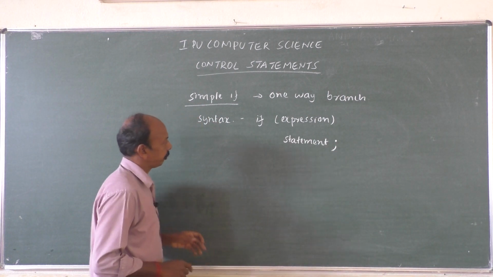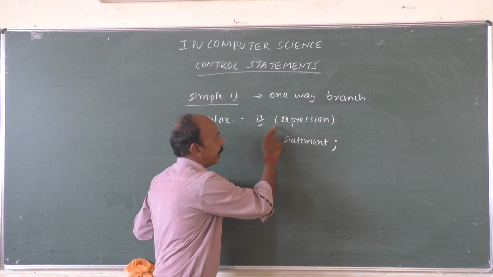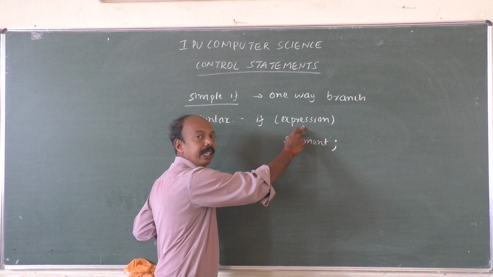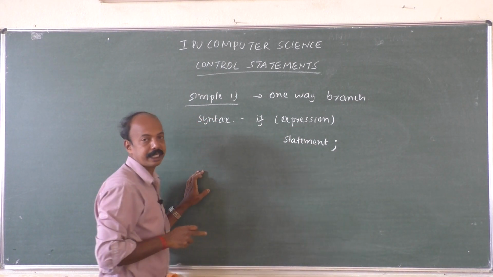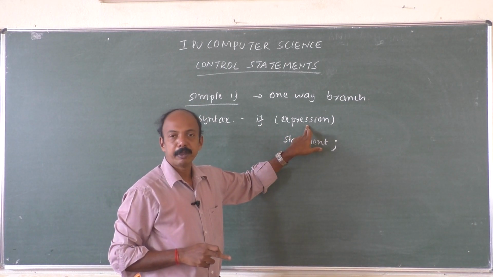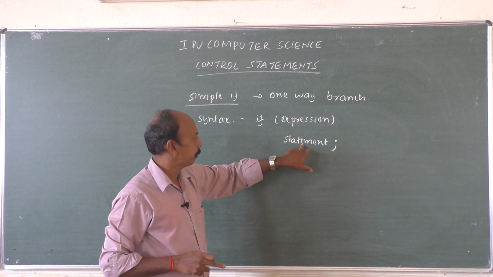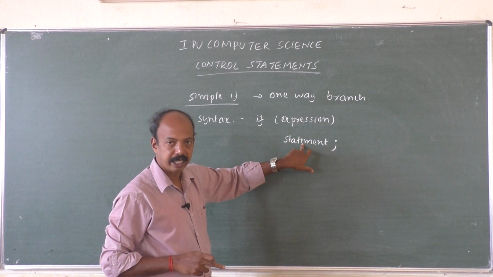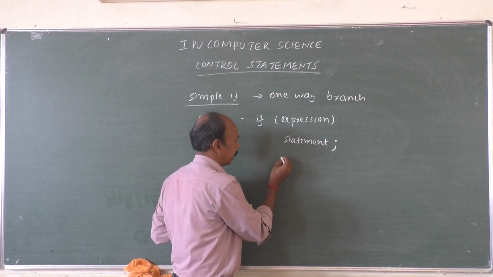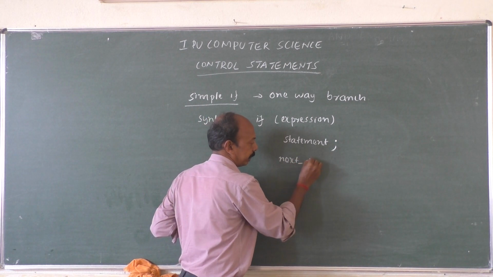Okay. So what happens here? The expression may be a condition like a greater than b, a less than b, a equal to b, etc. This may be true or it may be false. If this expression is true, then this particular statement will be executed. For understanding's sake, we can write the next statement.